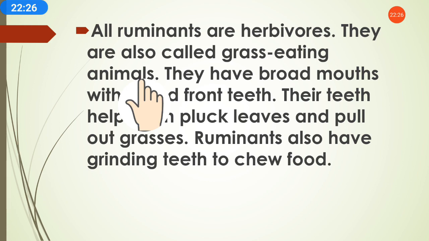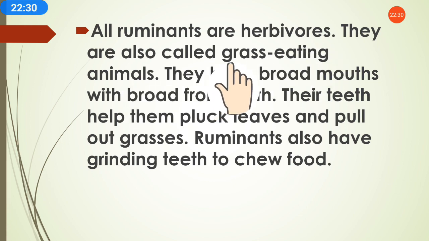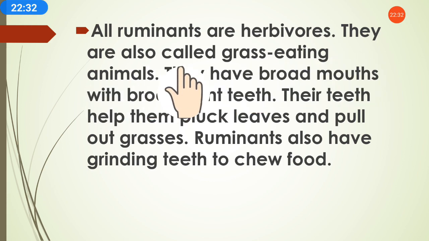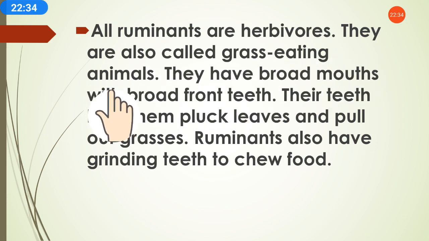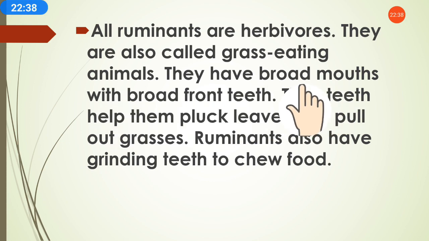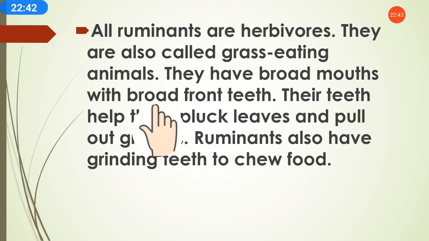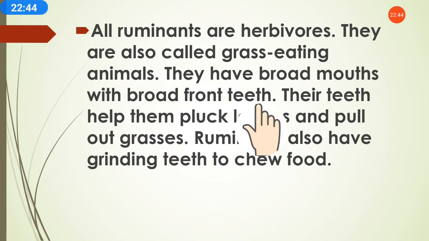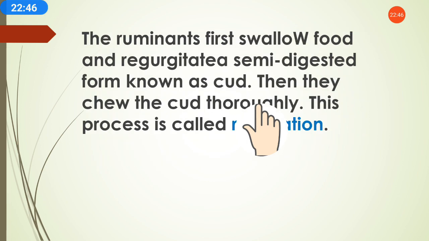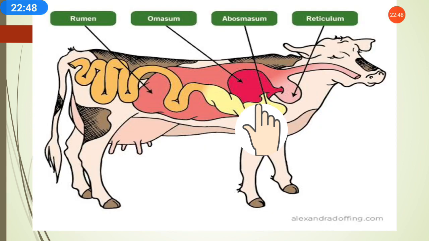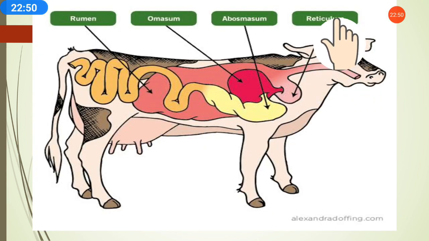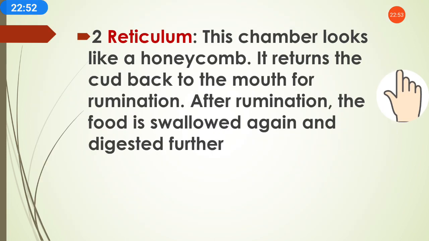Herbivores, as we know, are those that eat plants, and these animals especially eat grass. That's why they are also called grass eating animals. They have broad mouths, like cows and buffalo, with broad front teeth. As you can see, this is a broad mouth with broad front teeth.